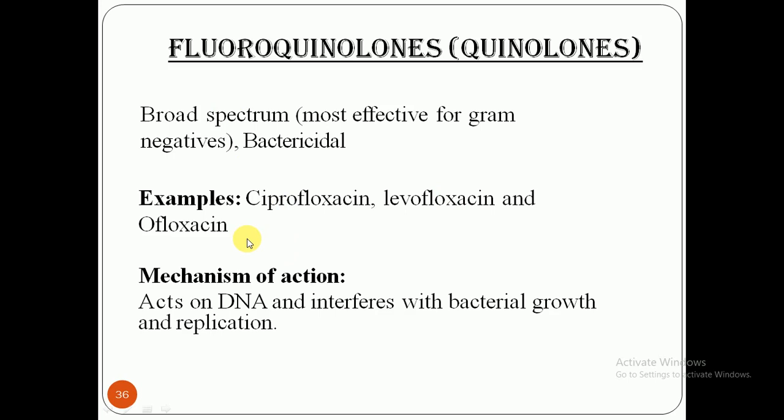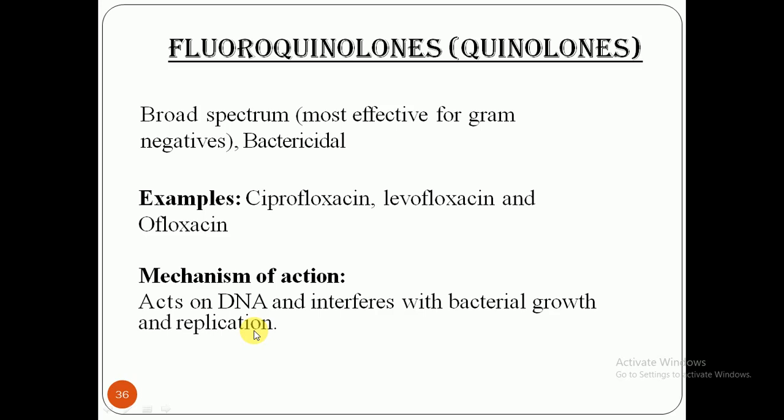Mode of action or mechanism of action of these antibiotics: they can directly act on the DNA and interfere with bacterial growth and replication. As we are using different types of antibiotics to inhibit the growth of microorganisms or to kill them, these fluoroquinolones are responsible for stopping or inhibiting DNA synthesis and interfering with bacterial growth. So they can stop the replication, and the organisms become unable to survive.